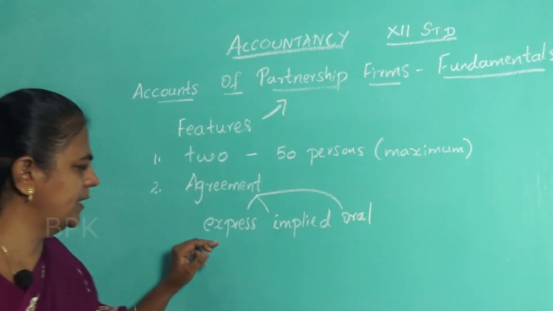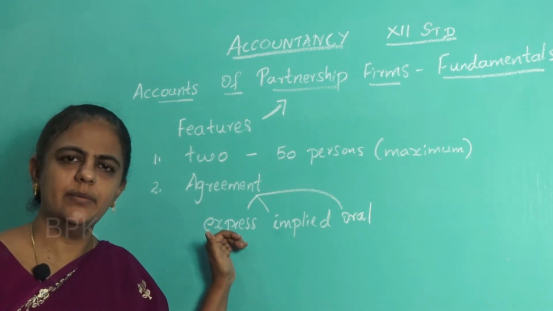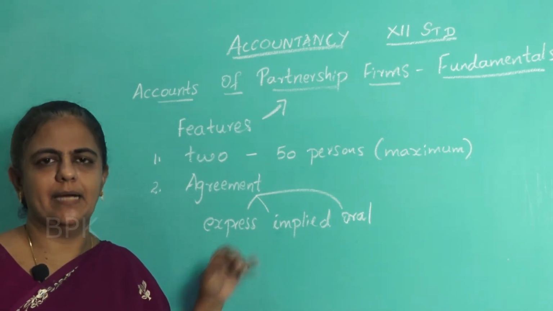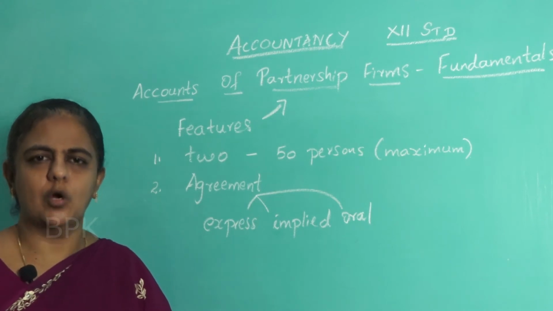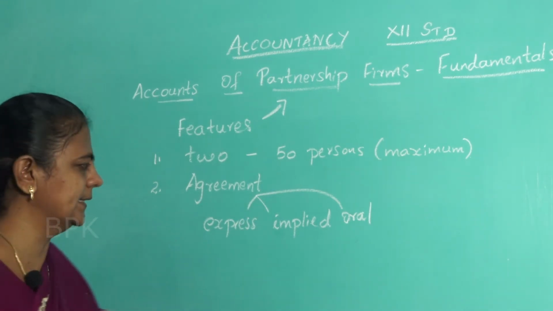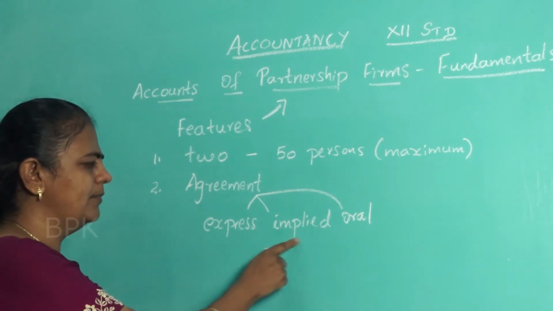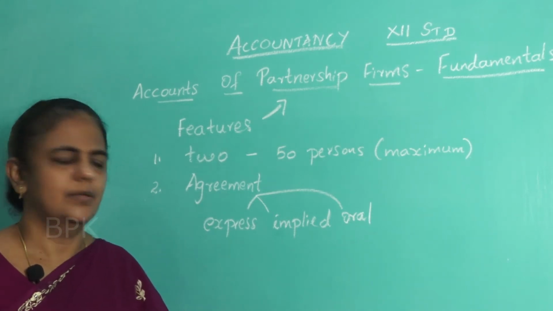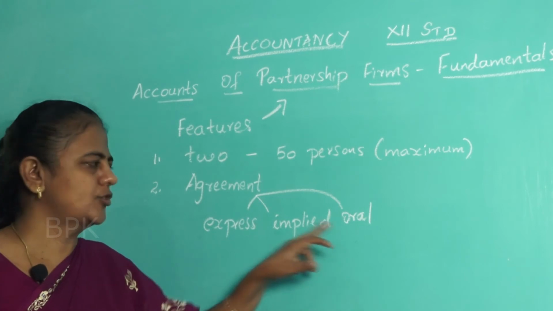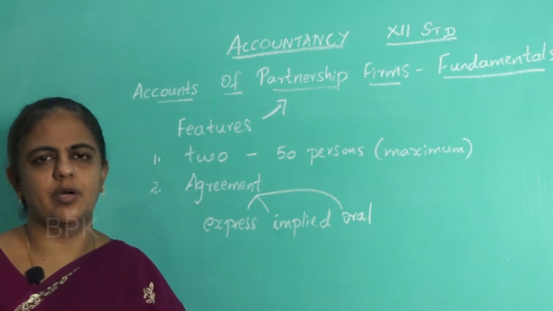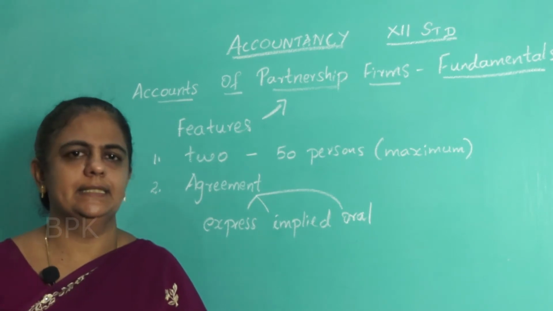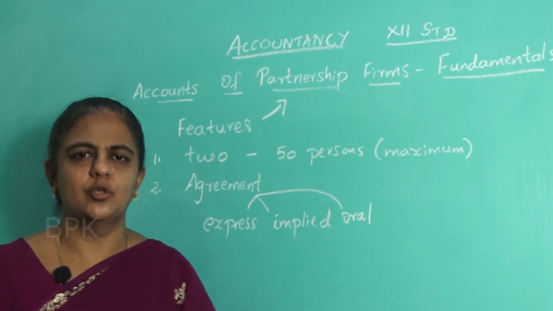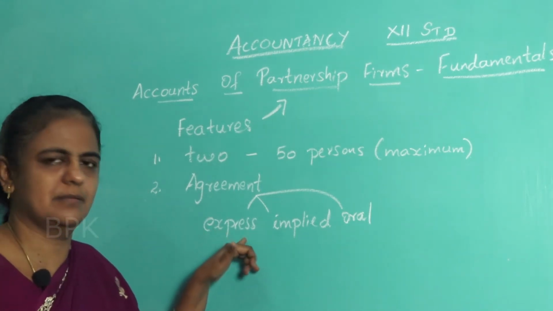What is the meaning of express agreement? Whatever the partners are deciding and agreeing, they will write everything as a document. It will be in writing. That is why it is called express agreement. Implied agreement will not be written, but indirectly it will have an impact. Oral means it will not be written, but orally they will agree and start the business. But it is always good to have the agreement express, that is written.